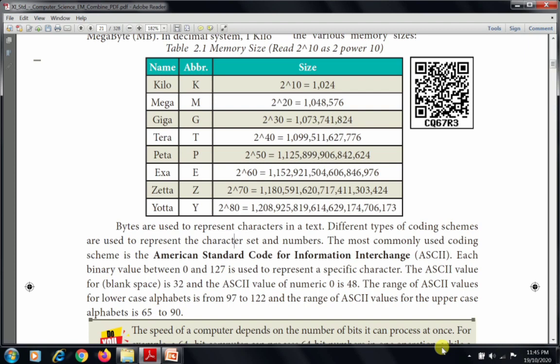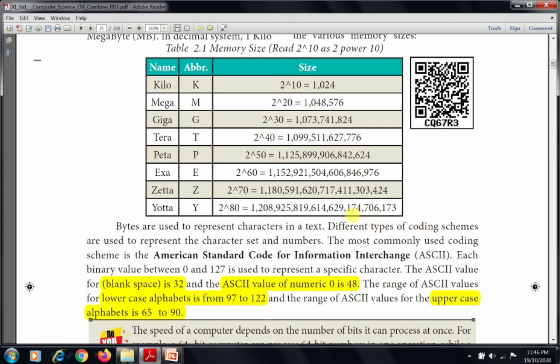Some examples are given. The ASCII value for blank space is 32, and the ASCII value for numeric 0 is 48. This is important. The lowercase letters, small a to z, have values from 97 to 122, and the uppercase alphabet values are 65 to 90.